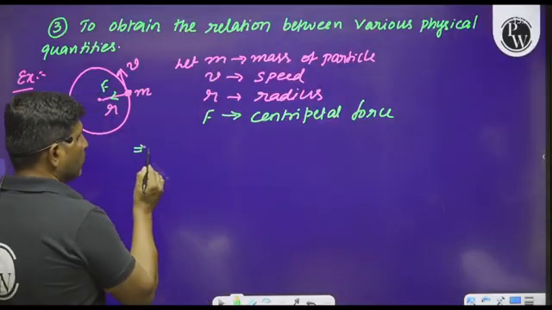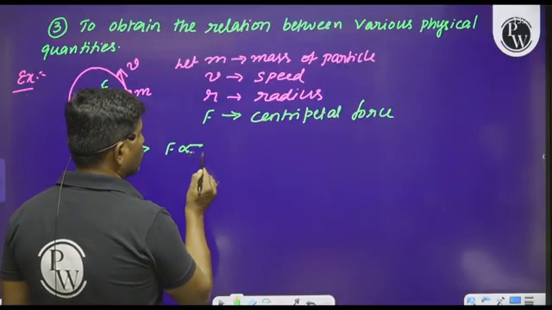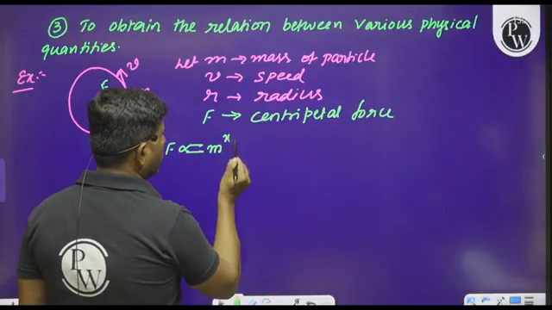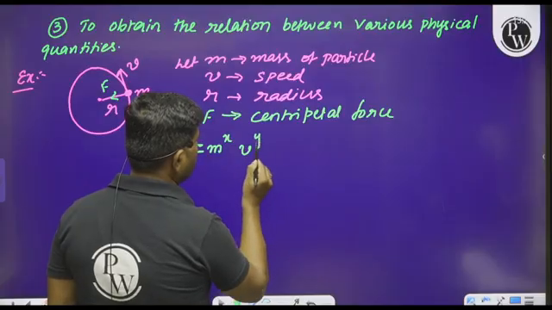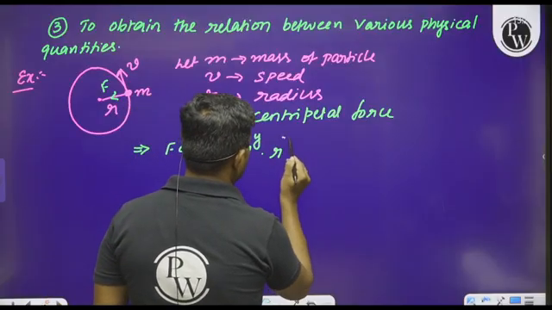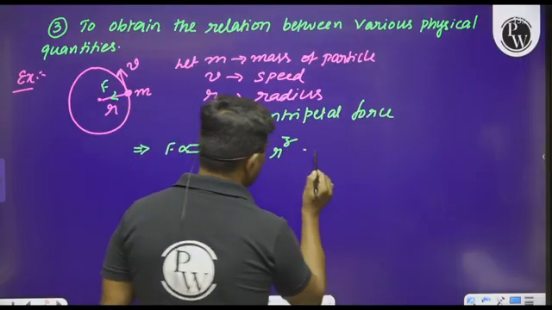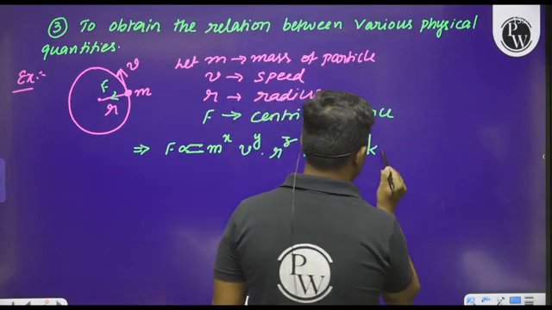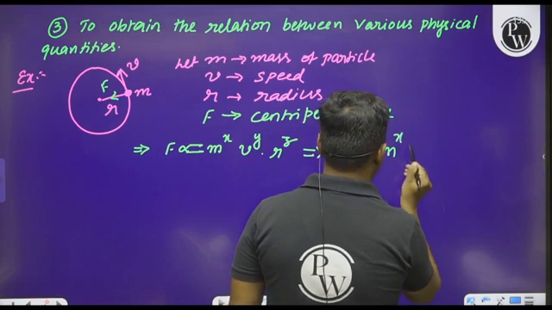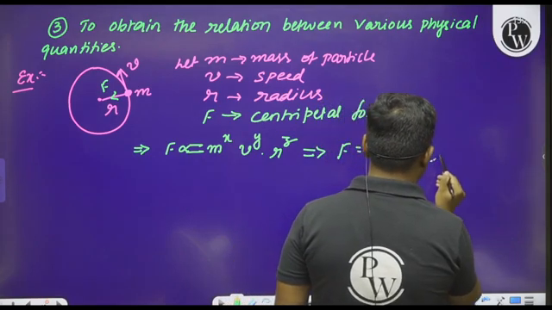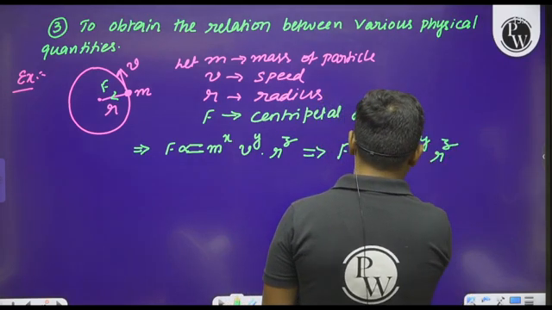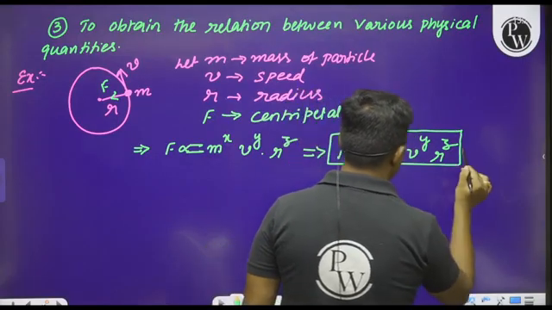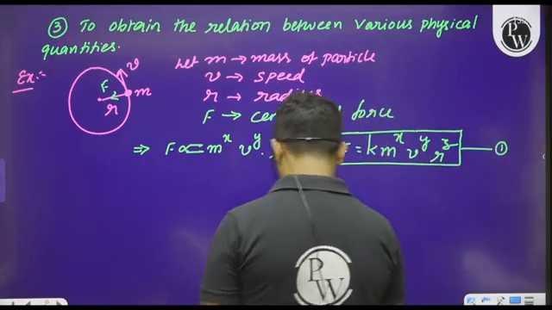Therefore, we can say that F is proportional to m to the power of x, v to the power of y, r to the power of z. By removing the proportionality, I can write equality with some constant, that is K m to the power of x, v to the power of y, r to the power of z. Let us call this equation 1.